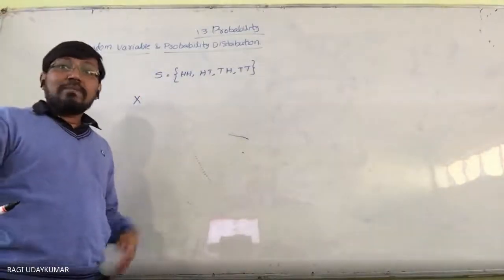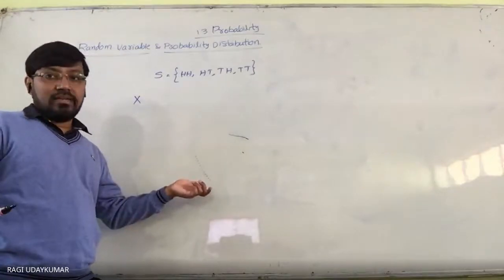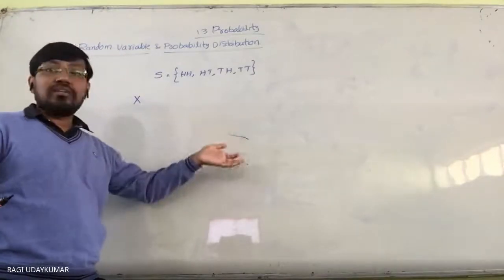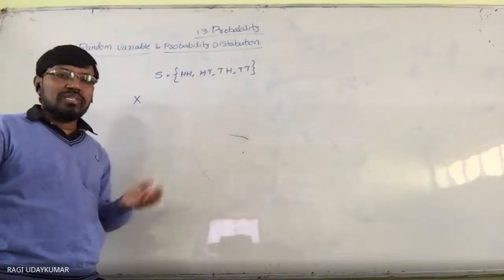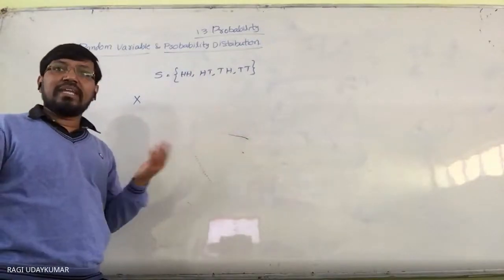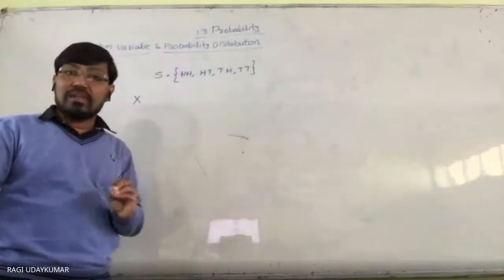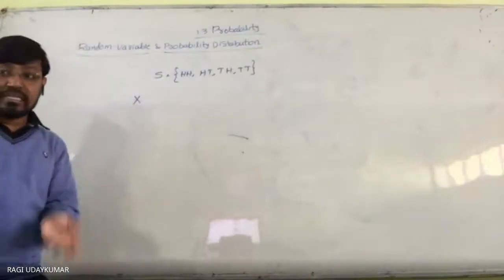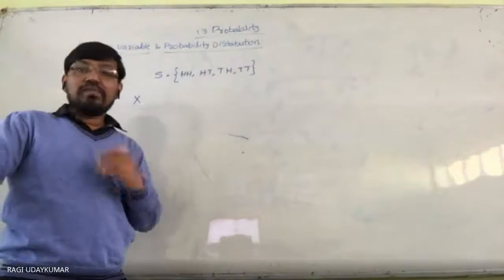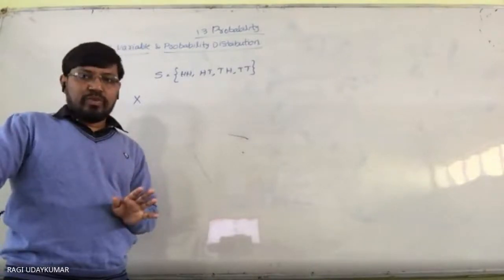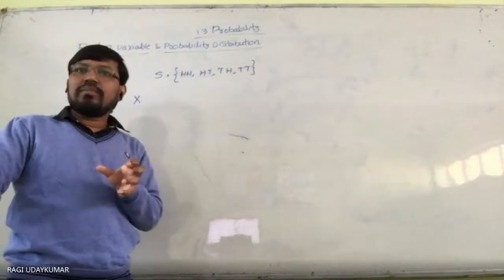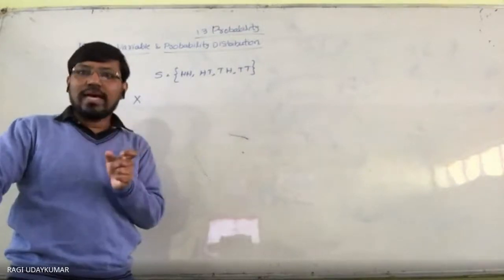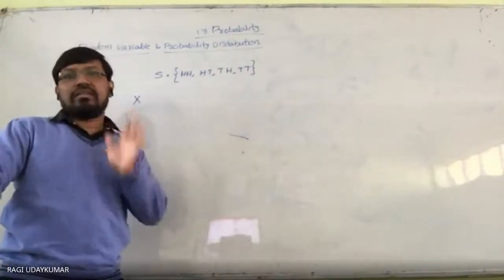It denotes the number of heads obtained. We are intended to find out the probability of the number of heads obtained, the probability of the number of tails obtained, and the probability of the difference between the number of heads and the number of tails. Such types of questions will be there. So that is the variation you are going to have. Such a thing is called a random variable.